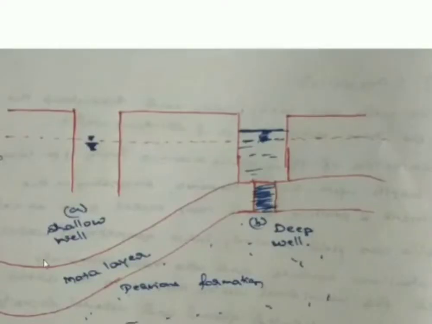One is called a shallow well and another one is called a deep well. Please understand, this has nothing to do with the depth of the well. We are not calling them shallow well and deep well based on the depth of the well. If you check here, in the first case, the shallow well has more depth compared to the deep well. Then why is it called a deep well? For that reason, I have taken these two diagrams here. In the shallow well, the shaft length is more than in the deep well.